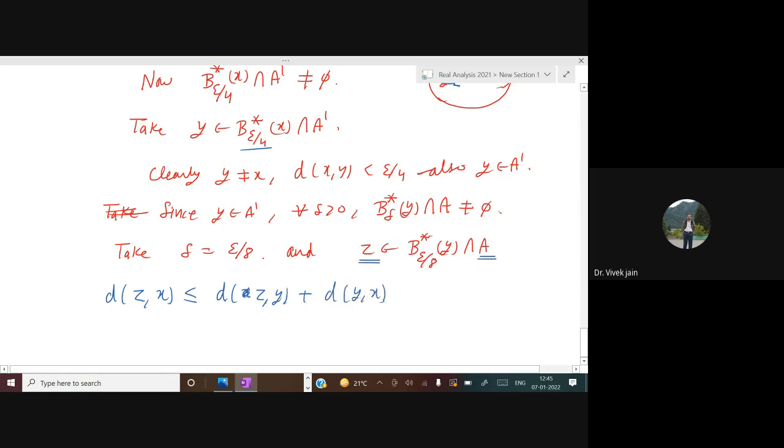Now distance between z and y is what? See here, distance between z and y is less than epsilon by 8. And distance between y and x is less than epsilon by 4. So overall this distance is less than epsilon.